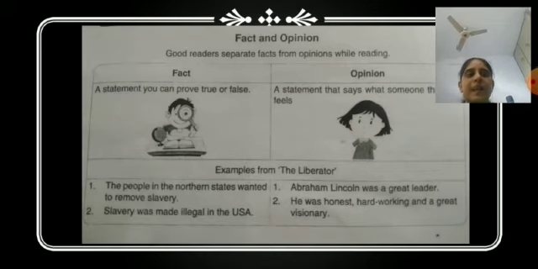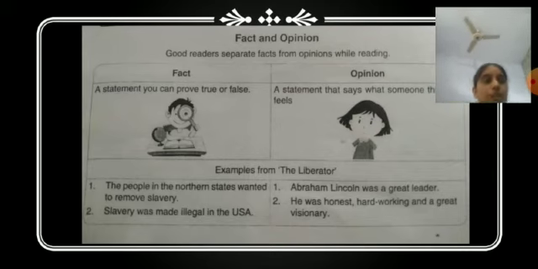So let's take an example of fact. The people in the northern states wanted to remove slavery. The fact is given and it can be proved. How will you prove it? Because it will be there in the documents of that country where it was followed. And slavery was made illegal in the USA. It means slavery was made illegal by Lincoln in the USA. And that statement can be proved true.